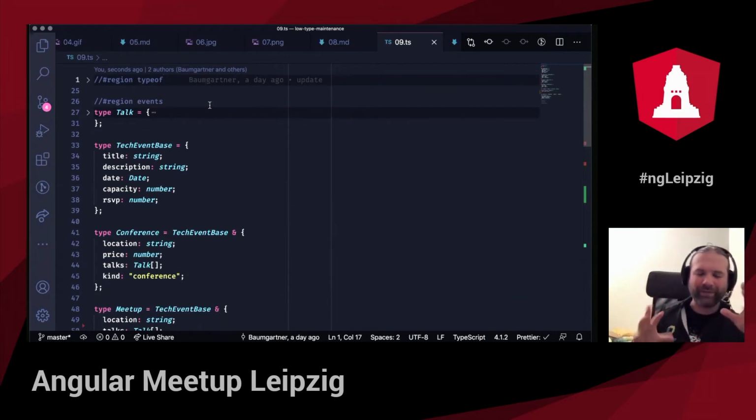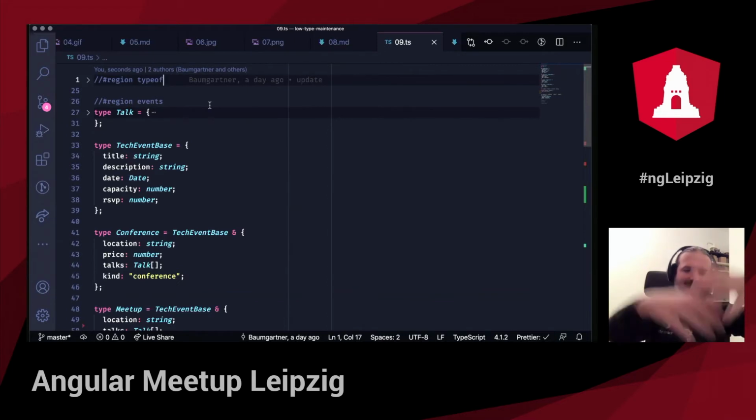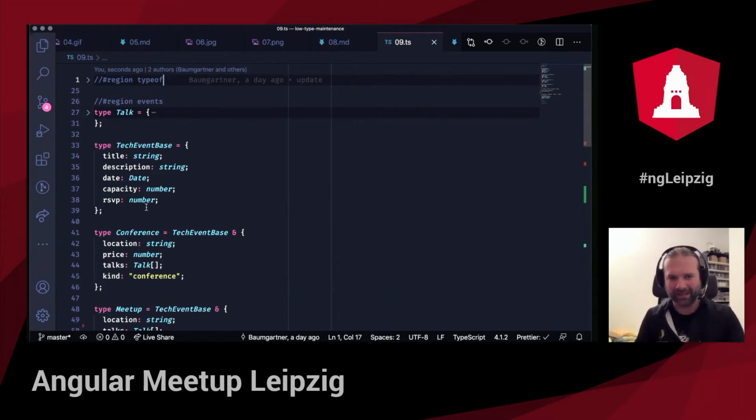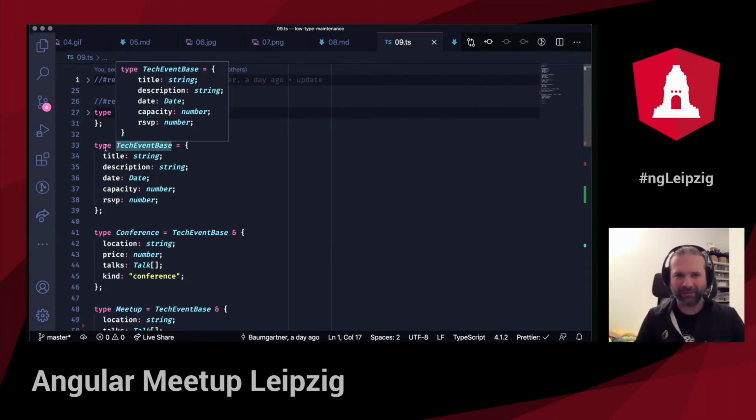So this is one thing in TypeScript where you can create very elaborate subsets of all the values that there can be in JavaScript. So you can think of TypeScript as the sea of all possible objects, all possible strings, all possible numbers. And what you then do is creating little borders around those values. Like, okay, these are all the strings. These are all the numbers. Here we have all the objects. Here we have all the objects that follow a certain shape, like this shape of tech event base that you can see here. And then we can narrow down this set of all objects that follow tech event base. And this is something that I do here.